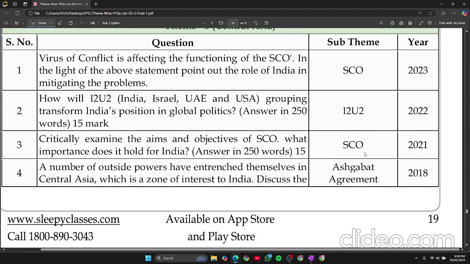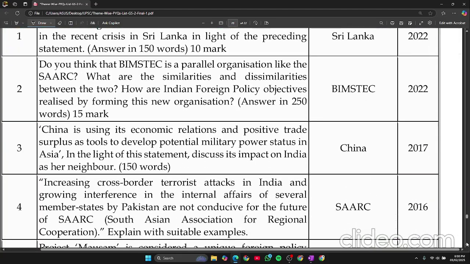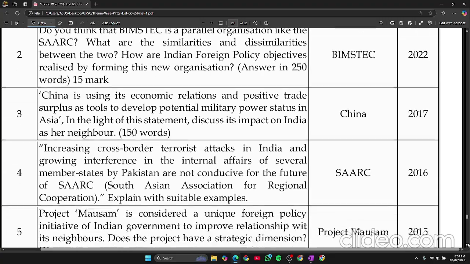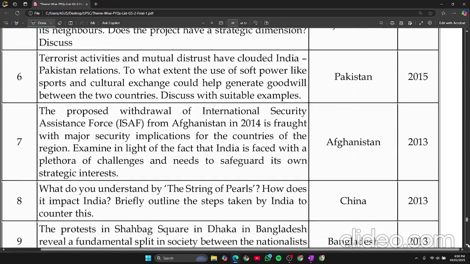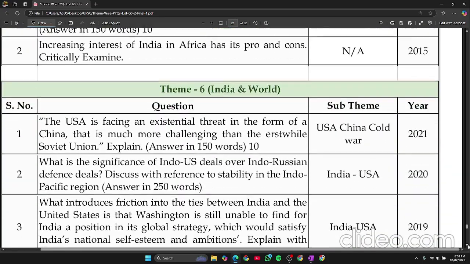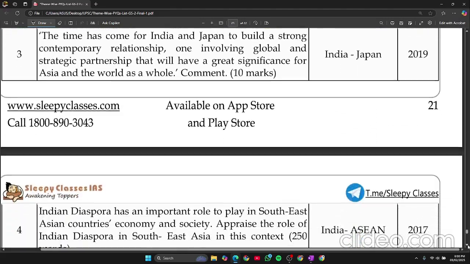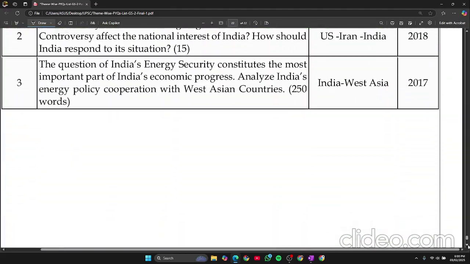See, in 2021 they asked SCO again, I2U2. Why I'm showing all this is because you need to go through the PYQs during your preparation, okay? See, the neighbors, they have been asking about it every time, you can say approximately they have asked questions from neighbors. Then India and Africa, India and world, West Asia, whatever the thing is in news, they will ask that in that year, okay? So that is basically IR.